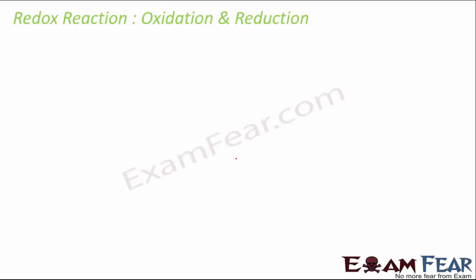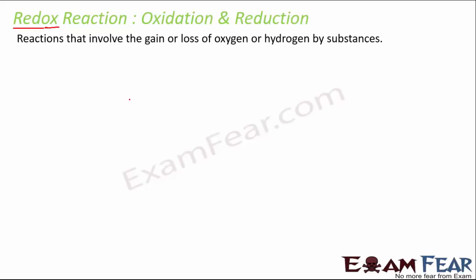Now let's talk quickly about redox reaction. So redox, that is reduction oxidation. That's where it gets its name from, red plus ox, reduction plus oxidation. So in these type of reactions, we see reduction and oxidation both taking place. So what do we mean by reduction and oxidation? We see that there are substances which are losing oxygen, there are substances which are gaining oxygen.